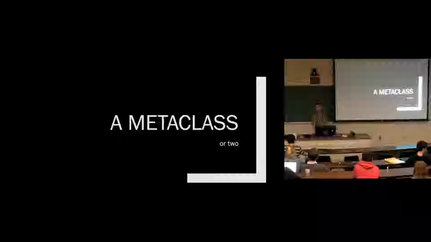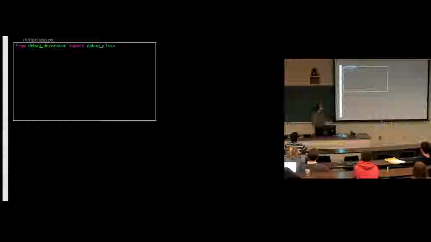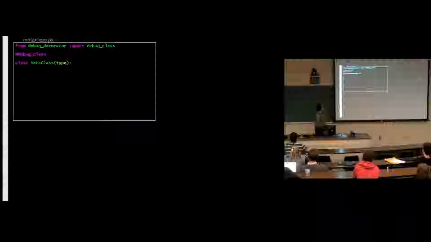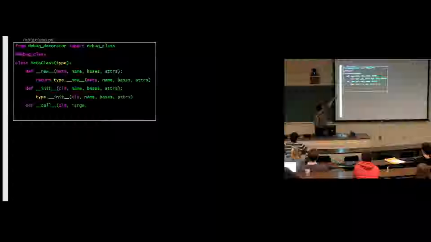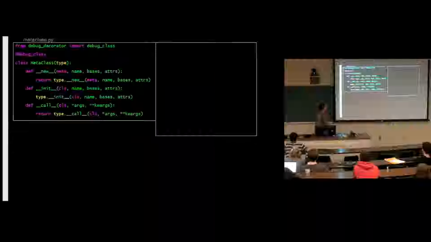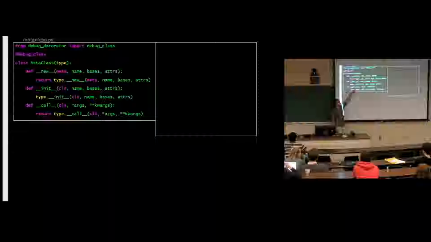All right, so let's just see one. Let's try inheriting from type. First, I'm going to import the debug class decorator. We did decorators last week. We made a decorator called debug class, and it's a decorator where you can decorate a class, and it'll print out whenever any method of that class is called. We're going to use it to be able to see what's going on when we make a metaclass. We've got a metaclass that inherits from type. We're going to define new, init, and call. Because we're wrapping these functions, our decorator is going to decorate all of these, and that way we're going to be able to see when these methods are called.